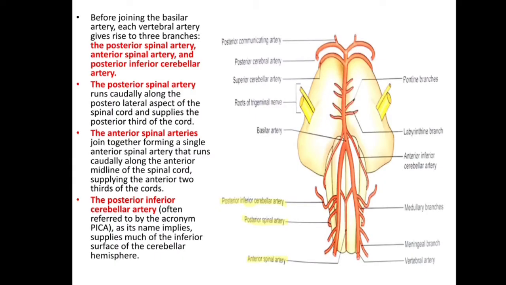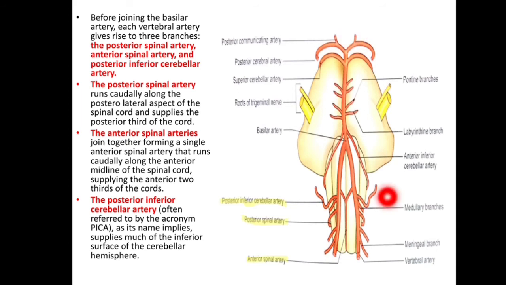In this diagram again we can see the vertebral artery, right and left side, and at the lower border of the pons they unite and form the basilar artery. At the upper border of the pons, this basilar artery bifurcates and gives the posterior cerebral arteries.